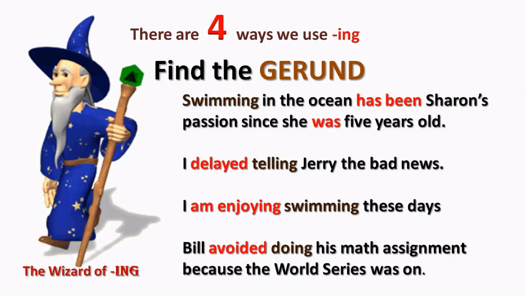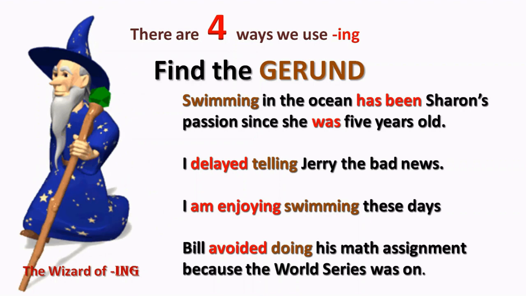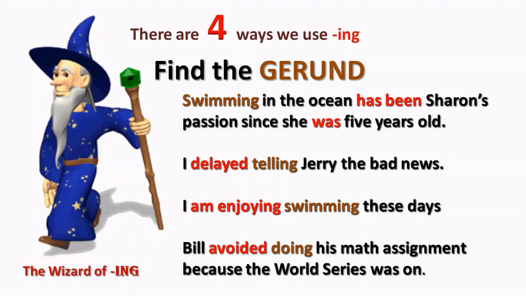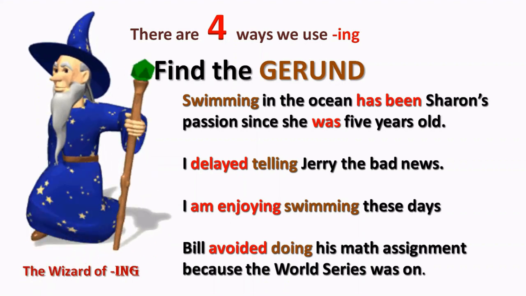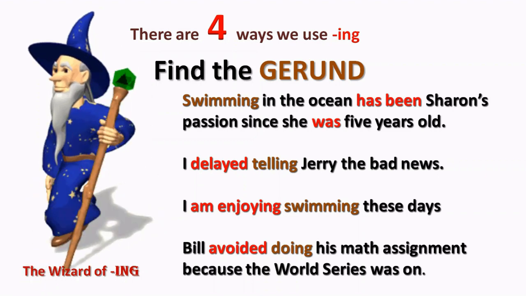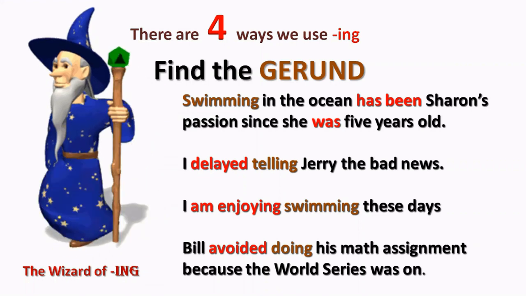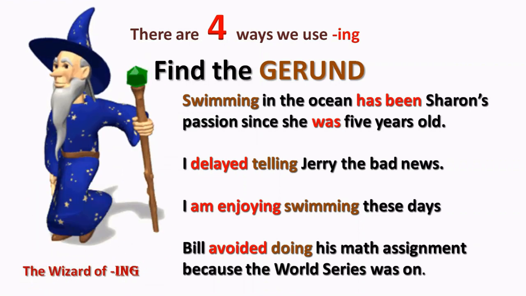So in the first one we have swimming. Swimming is the action. It's not me actually doing it. We're talking about swimming as a hobby, if you like. So swimming is a noun. It's a gerund. Swimming in the ocean has been Sharon's passion since she was 5 years old. I delayed. What did I delay? Telling Jerry the bad news. Telling acts as a noun.